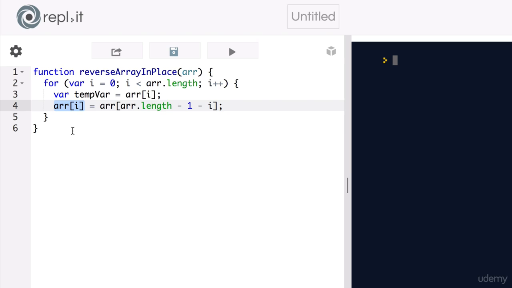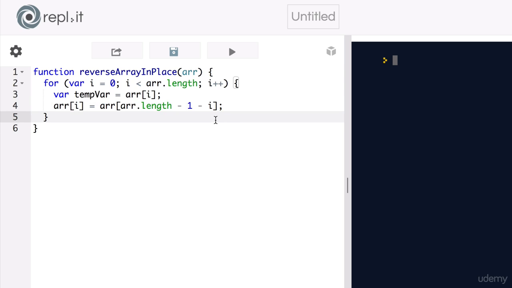For example, if we are on the third iteration, then i would currently equal 2. So this would be the third element in the array, and this would be the third to last element in the array, because this i is taking us back 3 places from the end of the array.